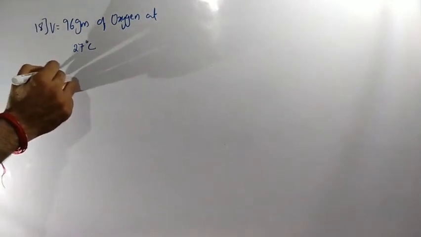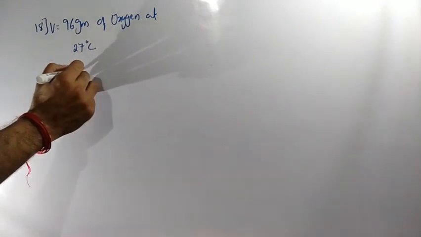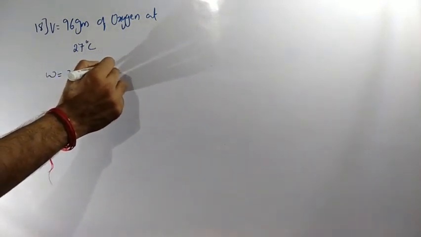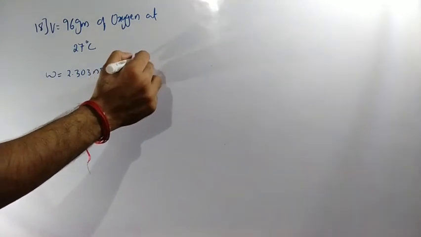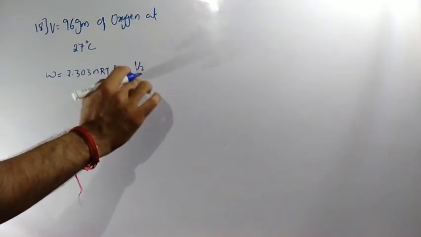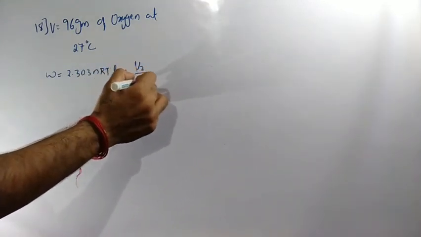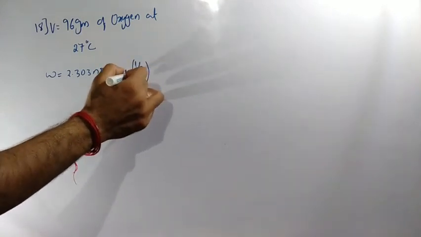Isothermal process means what is our formula? Our formula is nothing but W is equal to 2.303 nRT log V2 by V1, to the base 10.